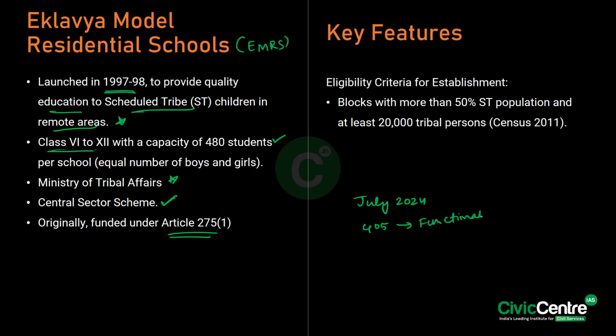405 schools are functional. Right. Now, what is the eligibility criteria for the establishment of the schools? So, the blocks with more than 50% of the ST population and with at least 20,000 tribal persons according to the 2011 census are eligible to get those schools established.